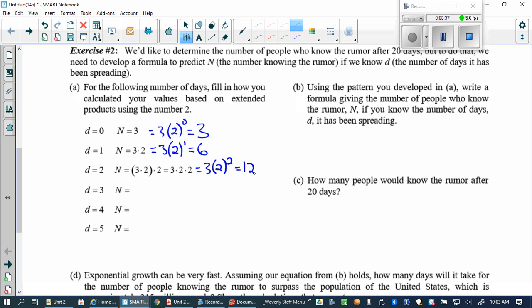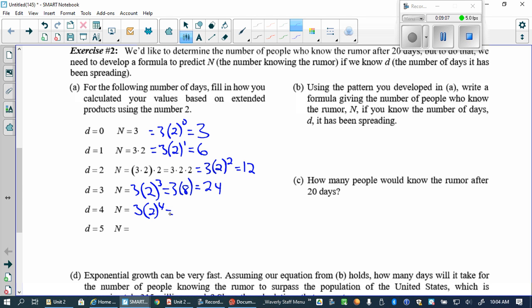Follow me? What about down here? This would be 3 times 2 to the what? What's 2 to the third? 8. 3 times 8, which is, use your fingers. Oh, yeah. So 24 people, right? On the 4th day, it'd be 3 times 2 to the 4th. That makes sense, right?